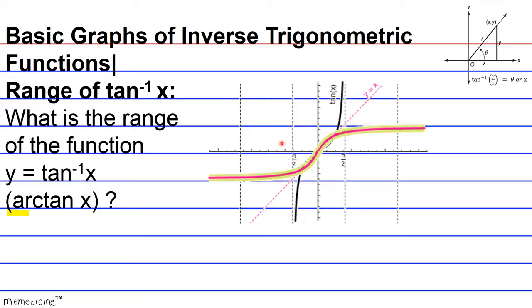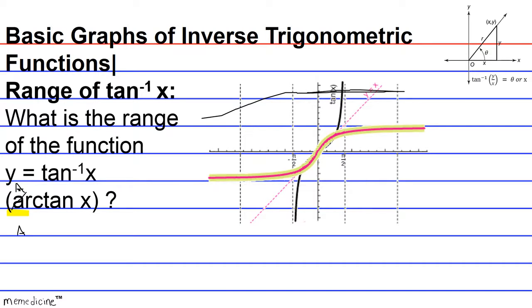This would have been arctan with a capital A. I'm not going to write out the entire arctan. This would have been a capital A if we did not restrict the function, and we basically ended up with something that looks like this.